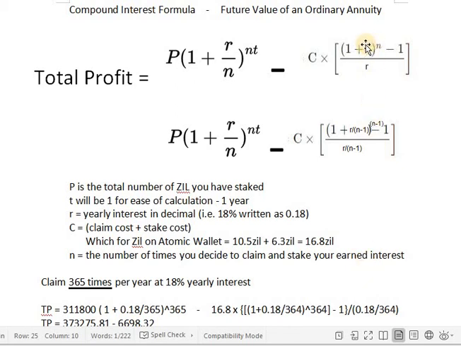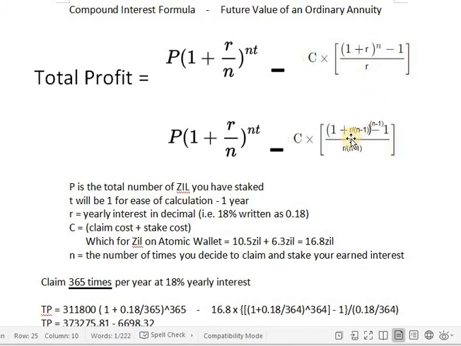So for the future value of an ordinary annuity, the way it is right here, it's in years. The interest is in years. And what you want to do is divide that yearly interest into the compounding period that you're calculating. Otherwise, if you leave it this way, you're going to get just all the money in the world. It's going to show you that you're getting charged literally all the money in the world.